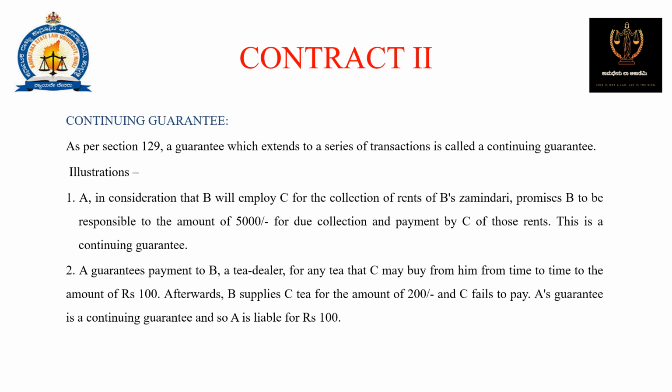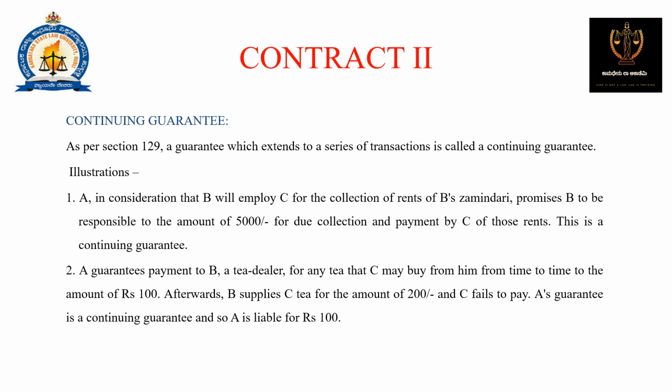Okay. What is continuing guarantee? The word itself says it's continuing. As per section 129 of the Indian Contract Act, a guarantee which extends to a series of transactions is called continuing. A, in consideration that B will employ C for the collection of rents of B's zamindari, promises B to be responsible to the amount of 5,000 for due collection and payment by C for those rents. This is a continuing guarantee.